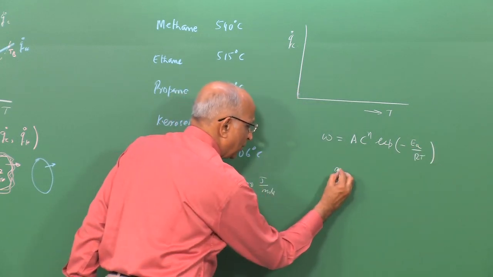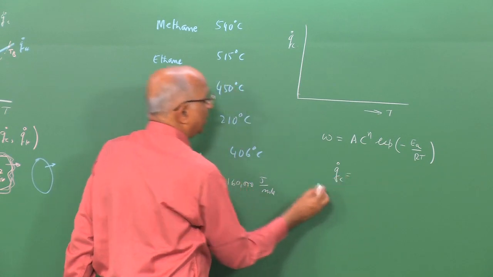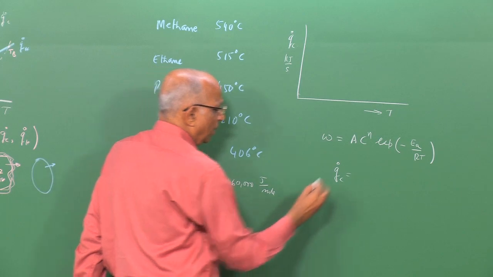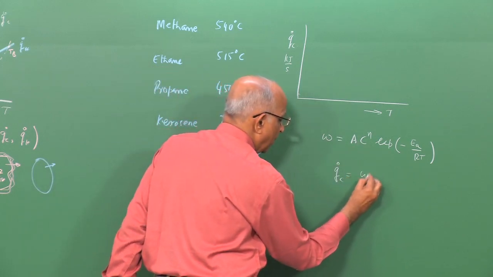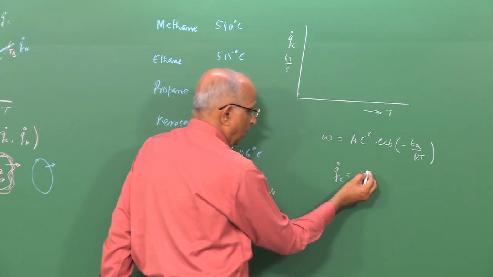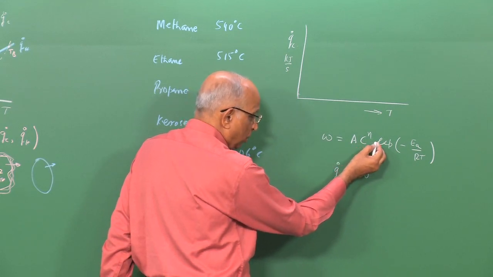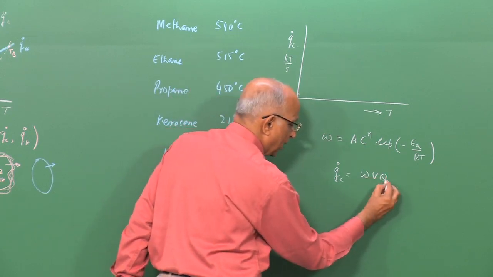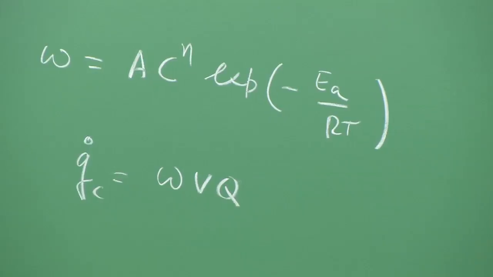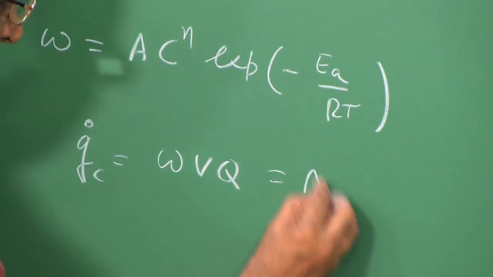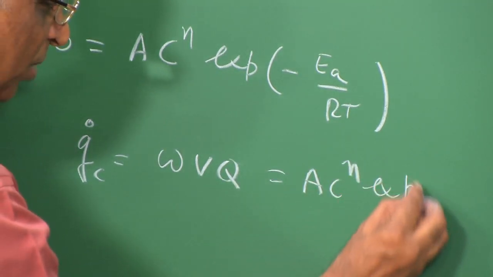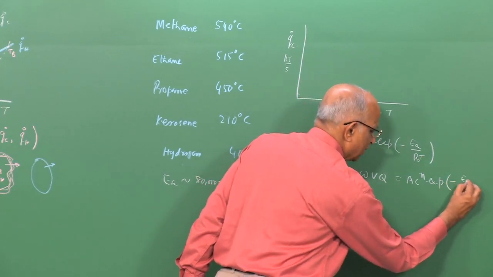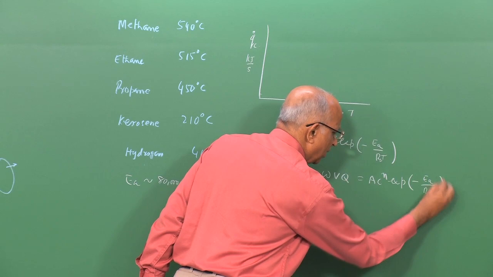If I look at Q dot C, the rate at which heat is getting generated, which I want to plot over here in kg per second, it is equal to omega, that is so much moles per cc second, into volume, into the heat which is generated per mole. Therefore, Q dot C is equal to A C^n into exponential of minus, mind you, it is the universal gas constant R naught, minus EA by R naught T over here.